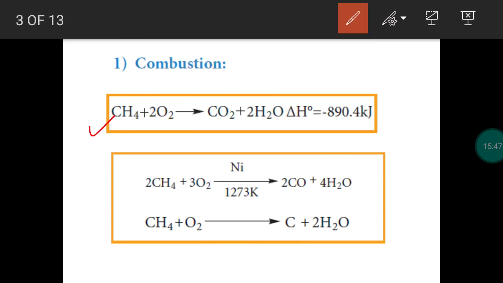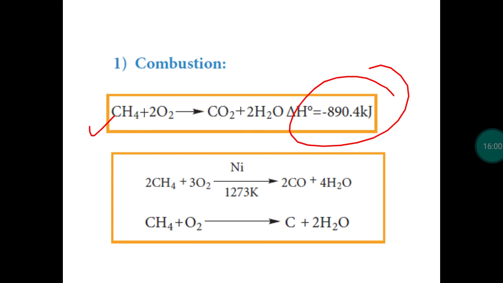So, alkane is burnt in the presence of oxygen. It provides carbon monoxide, carbon dioxide, carbon along with water. A large amount of energy is produced. So, this is an exothermic process.